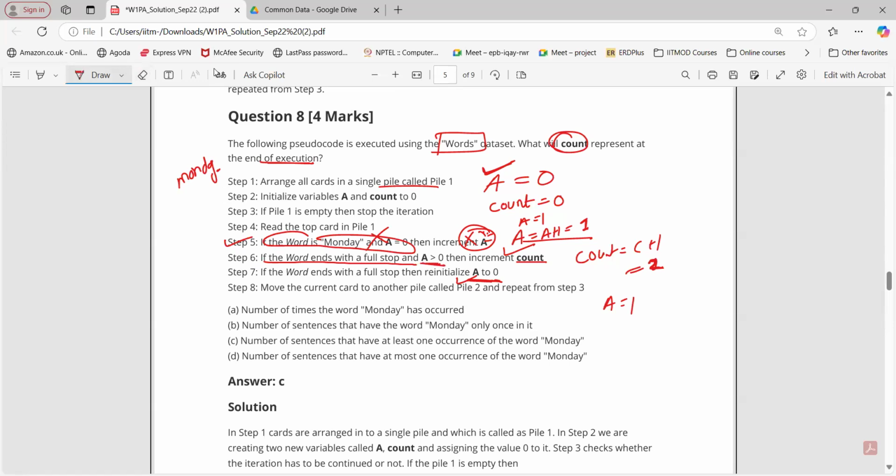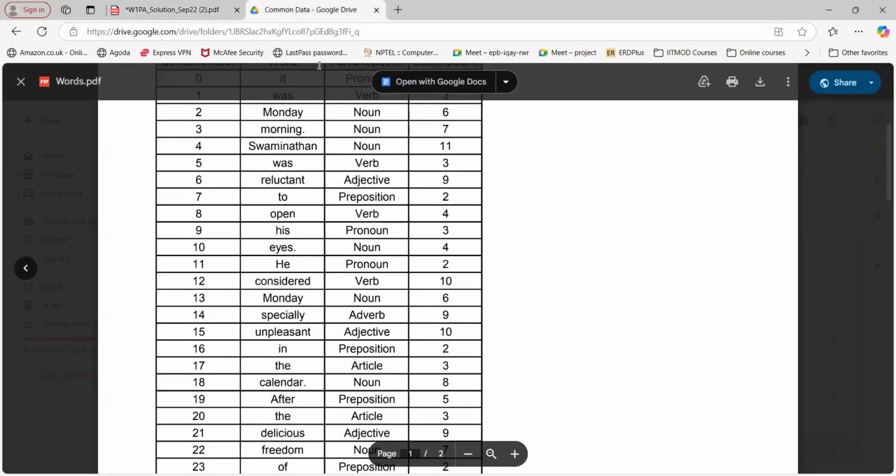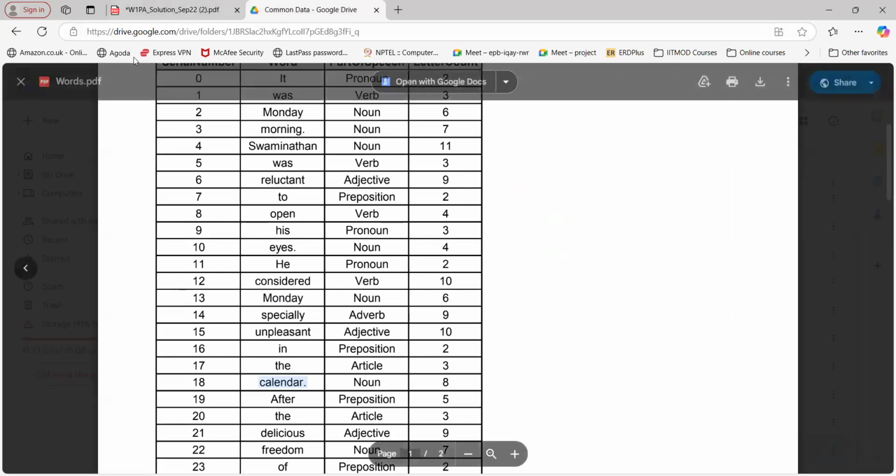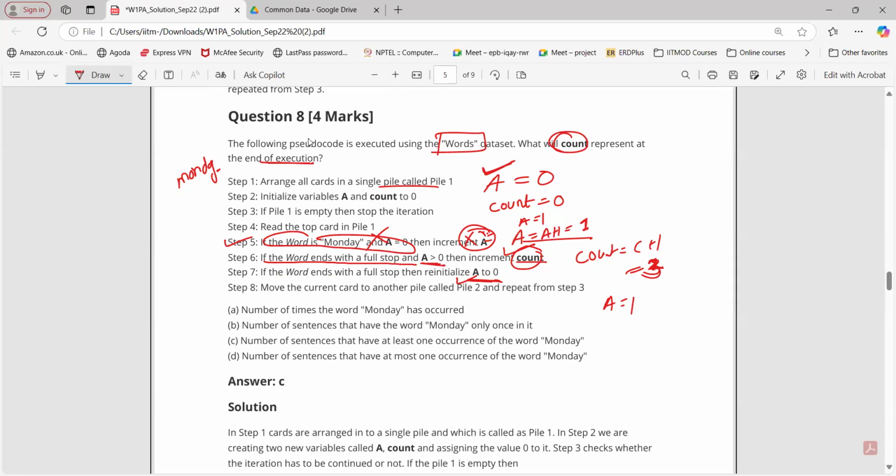So A will increment to 2, and count C will increment to 3. Count will be 3, right? So can I say at least one Monday? We can consider at least one Monday. So even if we have two Mondays in the sentence, count will get incremented once, right? Yes, sir. So we will not get the number of times the word Monday has occurred.